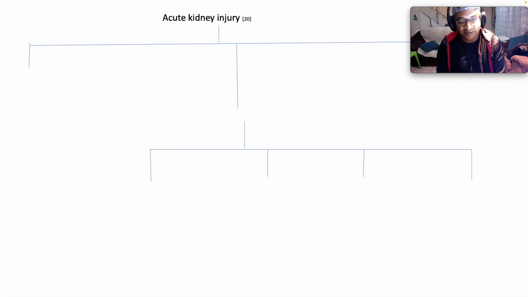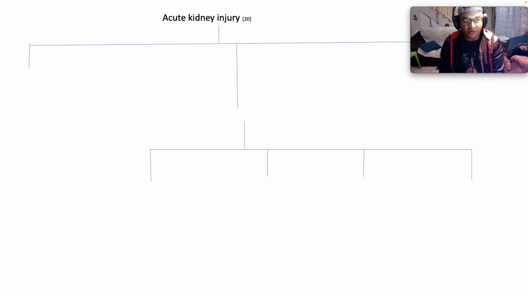Guys, let's break down acute kidney injury, right? So acute kidney injury is defined as abrupt kidney dysfunction as measured by a urine output of below 0.5 mL per kg per hour for at least 6 hours, or an abrupt increase in your creatinine and diminished eGFR